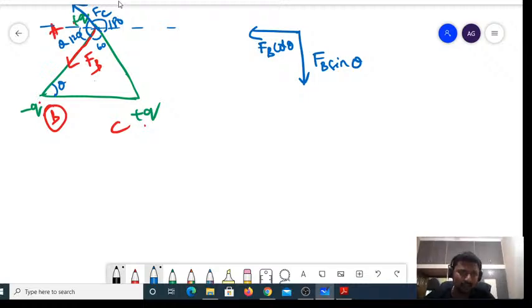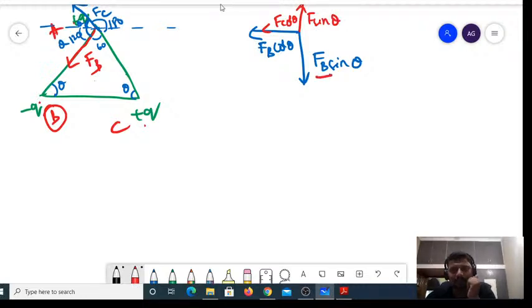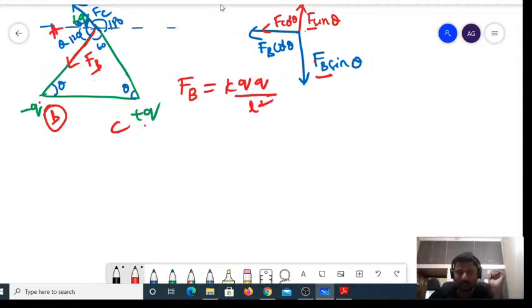In a similar way, since this is theta, this also must be equal to theta. So FC can be split into FC cos theta in the same direction, but FC sin theta in the opposite direction. And you can see FB and FC are the same. Why? Distance is the same, charges are also the same. FB is equal to K Q square divided by R square, so it is A square.